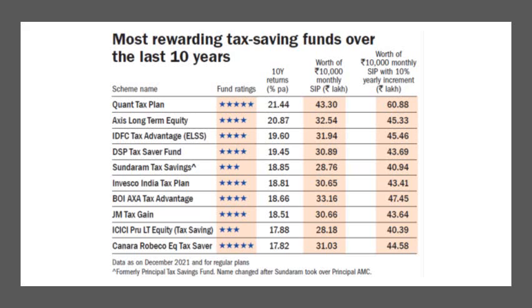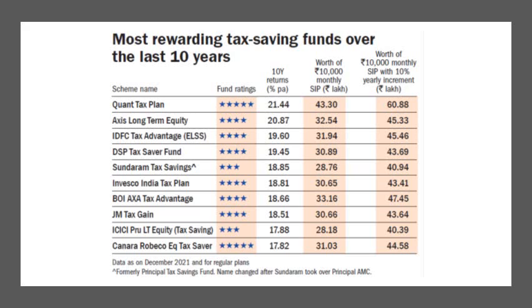So it is always good to look at the long-term performance of a mutual fund. See the performance of Quant Tax Fund even over a period of 10 years. Still, the Quant Tax Plan is the number one return performer. Just for example, if you had invested for 10 years, 21.44% returns per annum.